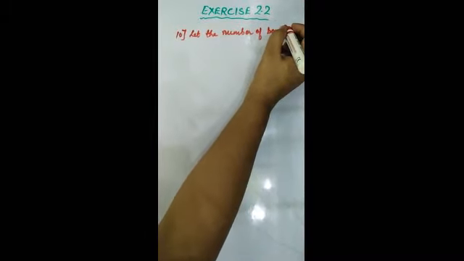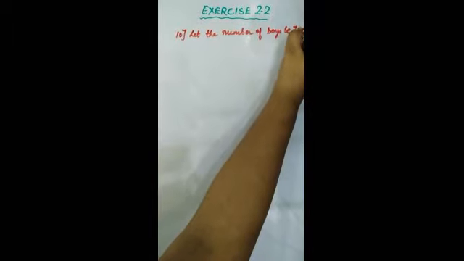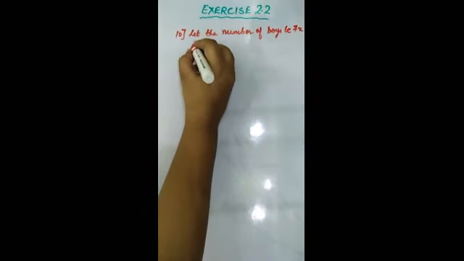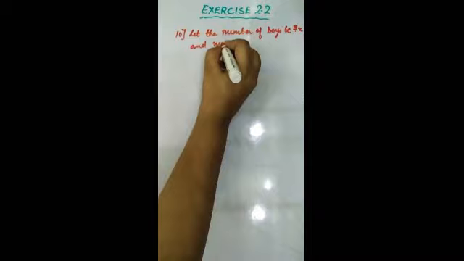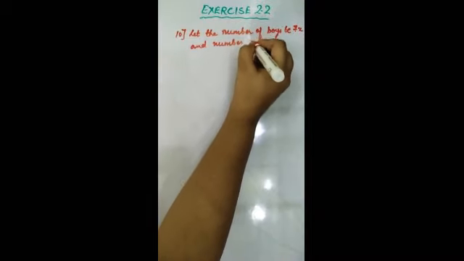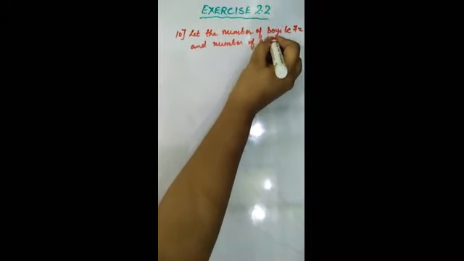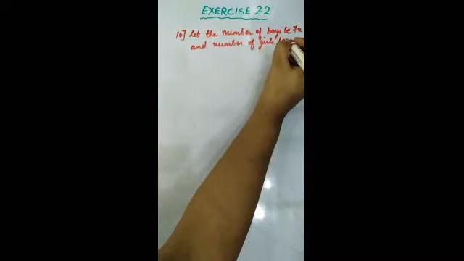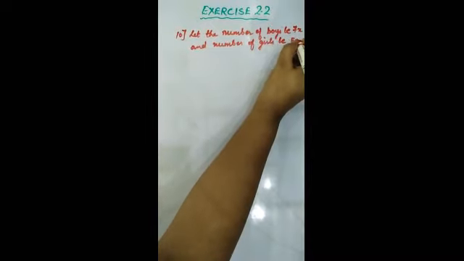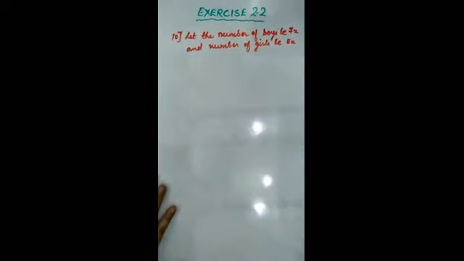First ratio is 7, so you will take 7x, and the number of girls be, 7:5 is written, so it will be 5x. 7x and 5x.